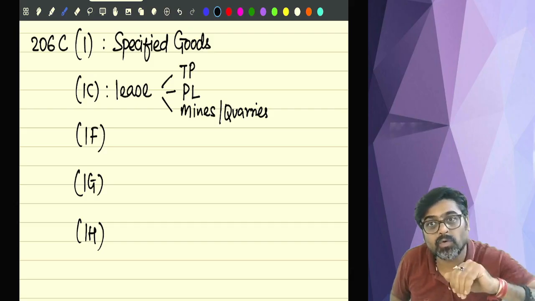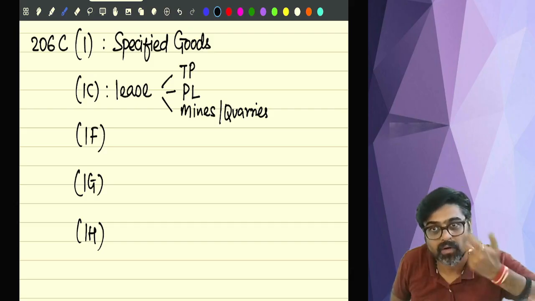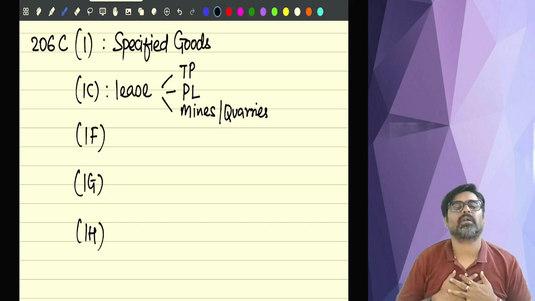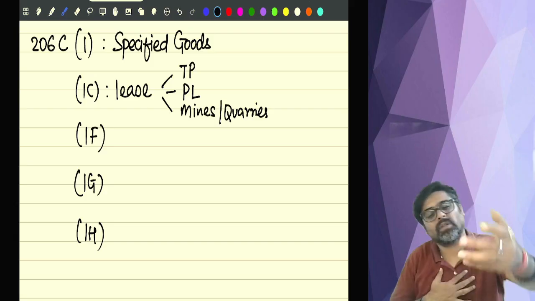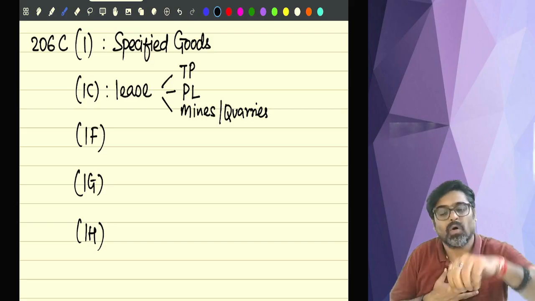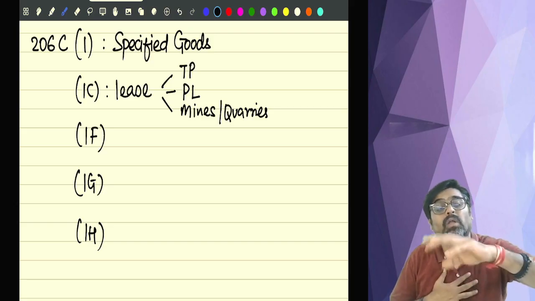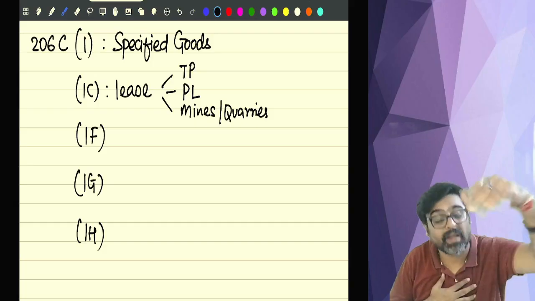So are you going to do pay and park business in the parking lot? Yes. So I am a lessor? Yes. I have given a parking lot to you? Yes. You are a lessee. What will you do with this parking lot? You are going to do the business of pay and park.